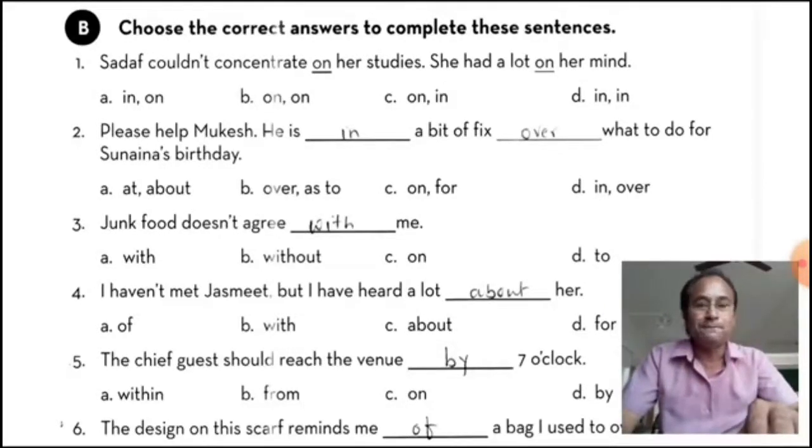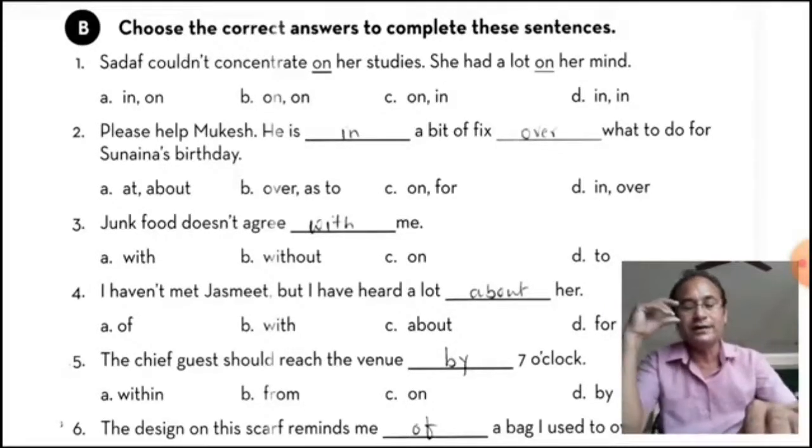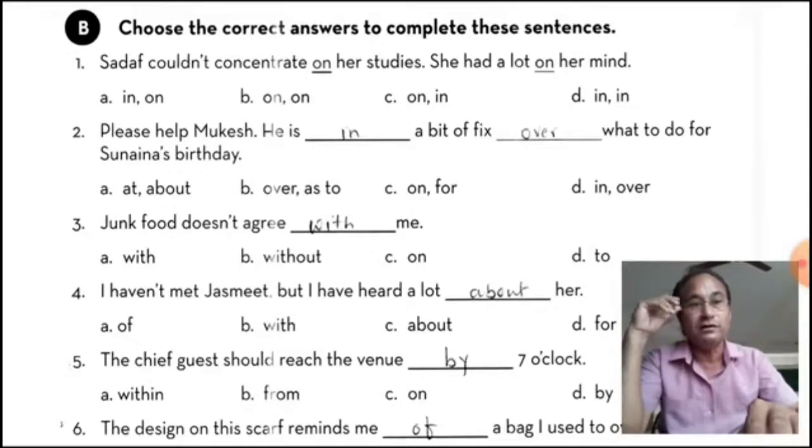Here it is used to indicate position. In which position? In a bit of a fix over what to do. Kya karna? That is. Now the third one.